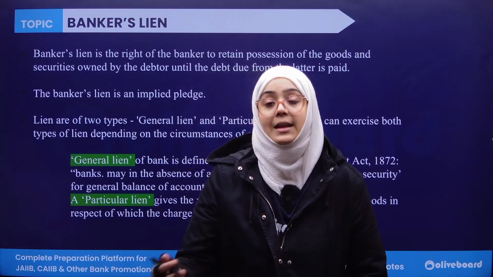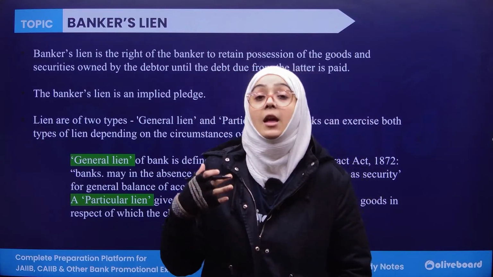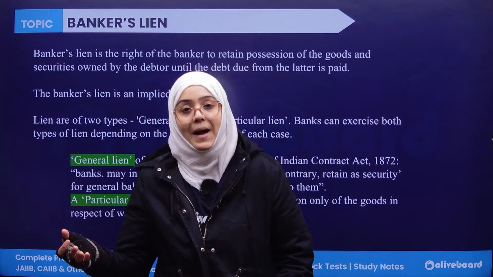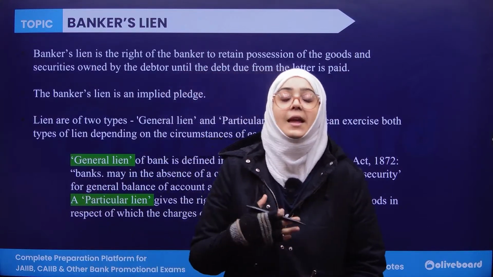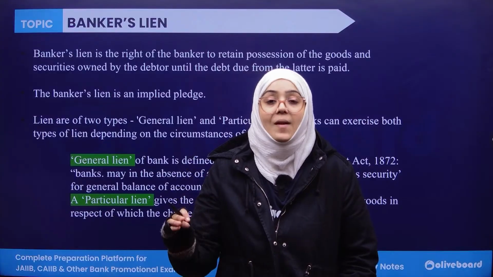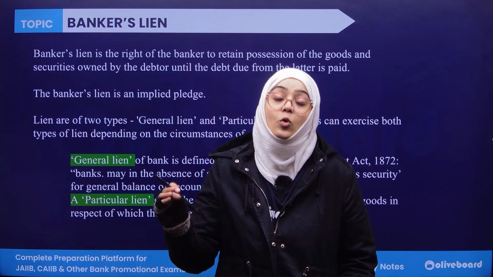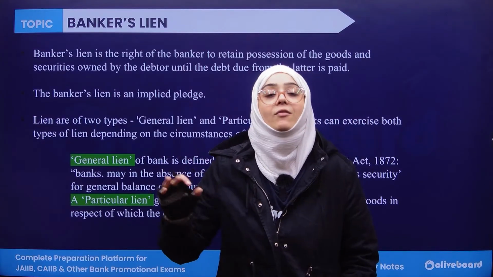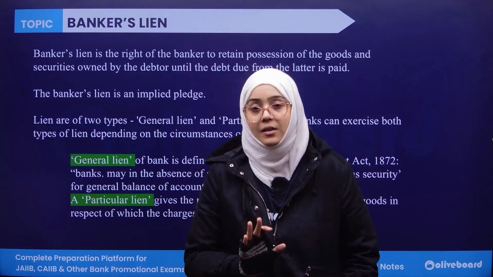In this case, I have given gold as a collateral to the bank and received a loan. Now, the bank has all the right to retain possession of my gold until I fully pay off the debt. This is known as banker's lien.